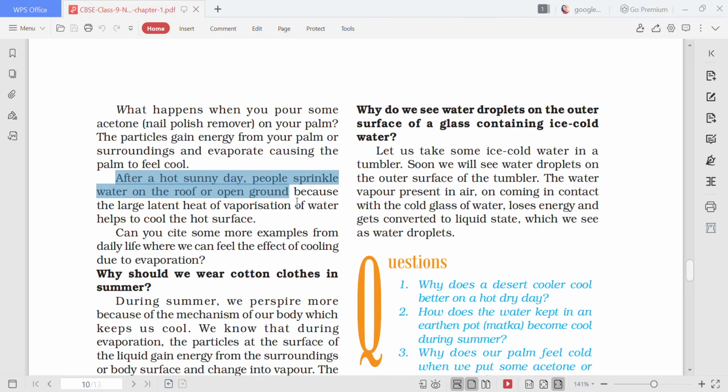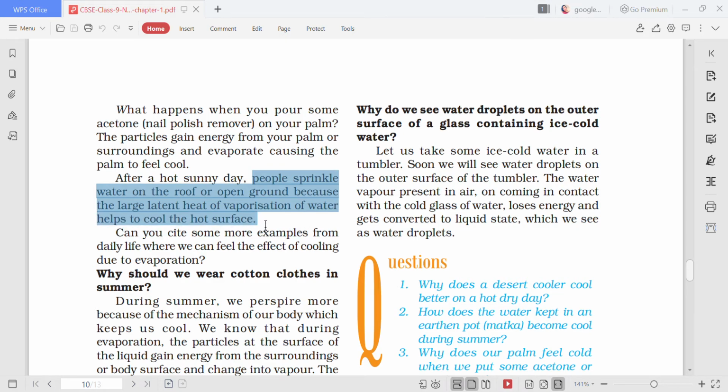Okay, so this is the question. Now let's see the answer. What is the answer? You will start the answer from the question itself. People sprinkle water on the roof or open ground because the large latent heat of vaporization of water helps to cool the hot surface.